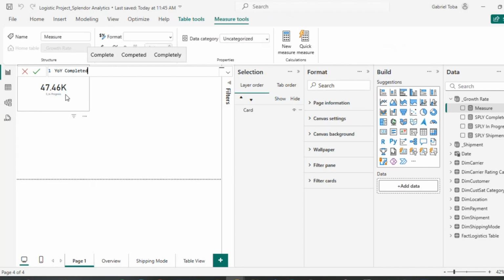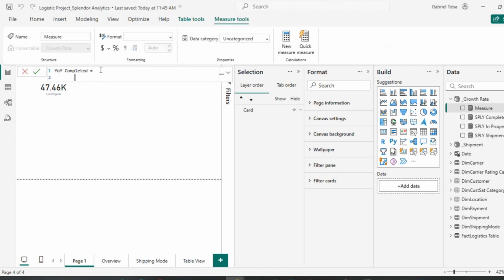Okay, so now for this year over year completed, please, I will try to be a bit slow here, and I'm going to say equal to. Now the first thing I want to do is, because I want to have some trend icon up or down, I'm going to first and foremost use the var keyword in DAX to define a variable. Okay, I'll first use that to define my variable.